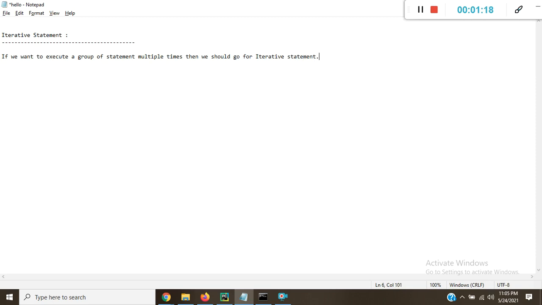There are two types of iterative statements in Python. Python supports two types of iterative statements. Okay, the first one is the for loop and the second one is the while loop.